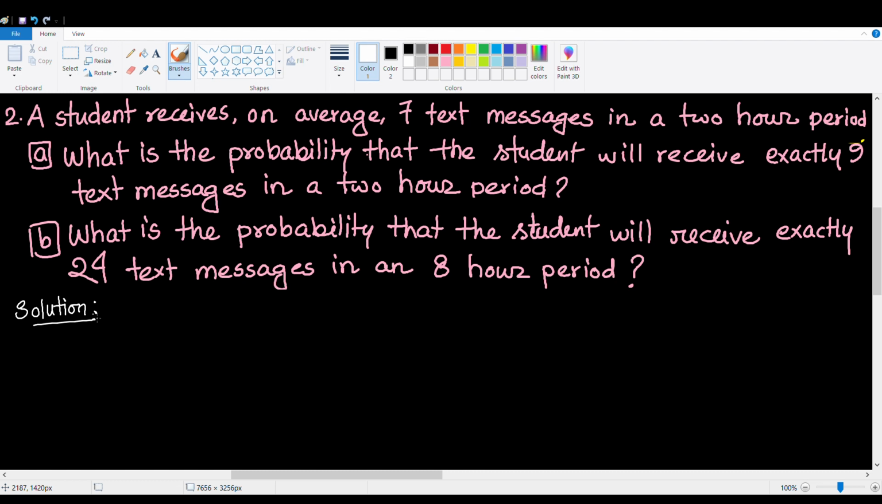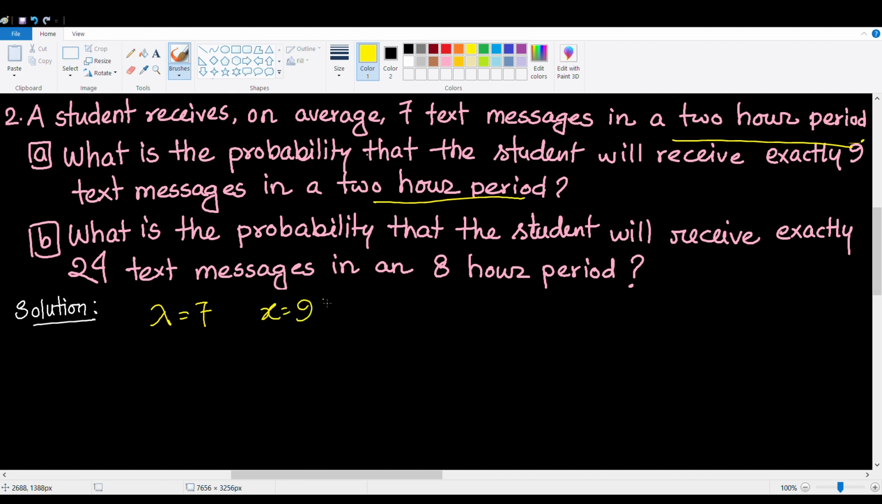It's the time interval. Notice that the time interval doesn't change. It's the same. Therefore, 7 is the mean. So lambda equals 7. Now, the only other thing that we need to find is x. We can clearly see that x is 9 because we want to calculate the probability that the student will receive exactly 9 text messages in a 2-hour period.